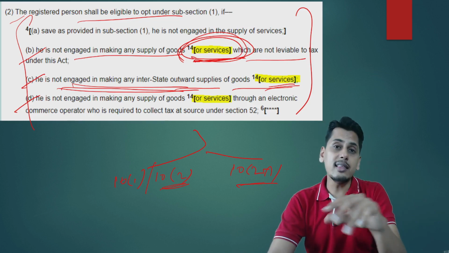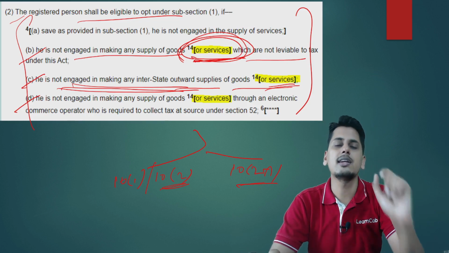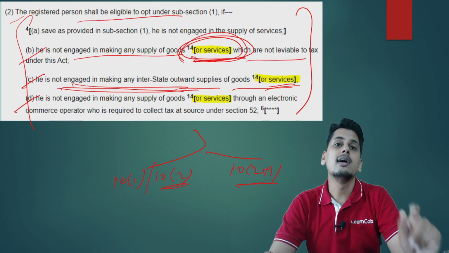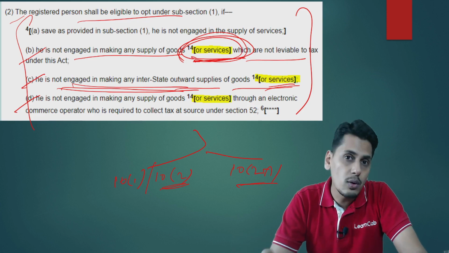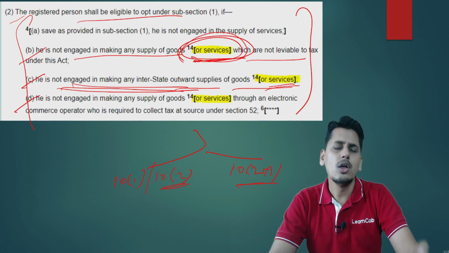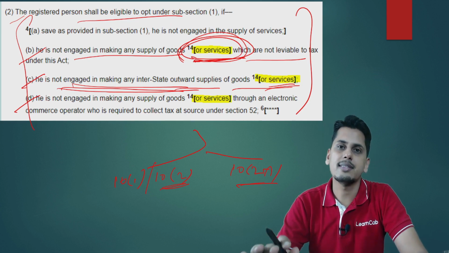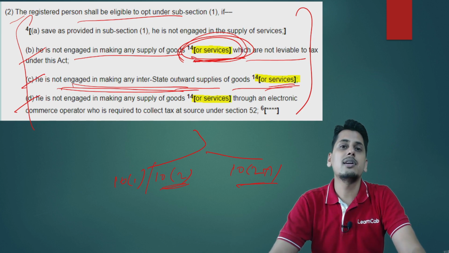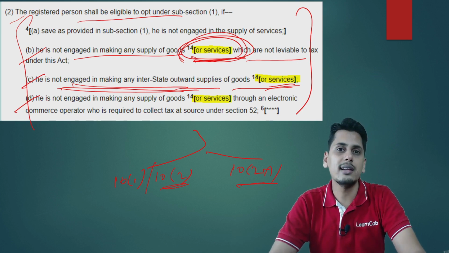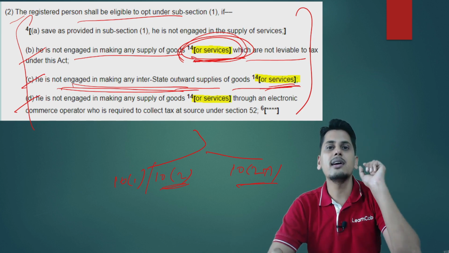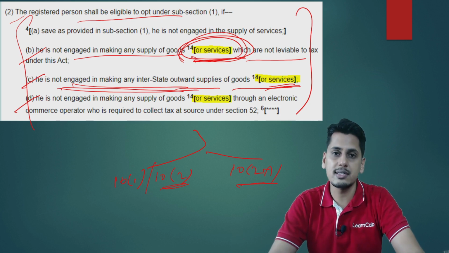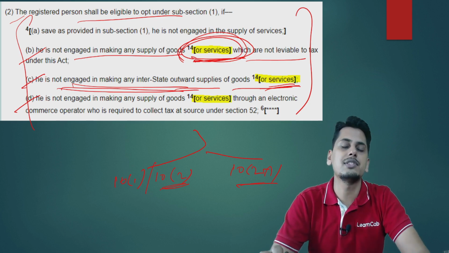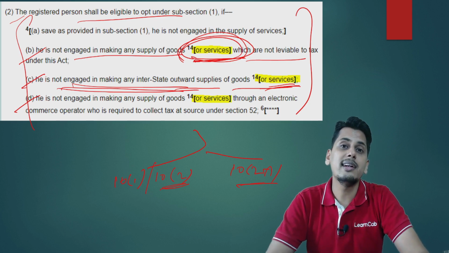As regards other services, there is an inner threshold on it. The inner threshold is 10% of turnover in the state in the preceding financial year or rupees 5 lakhs, whichever is higher. So now, friends, either restaurant services without any inner threshold, or other services within the inner threshold, he can supply services, but those supply of services which he is making should not be an interstate supply of services.